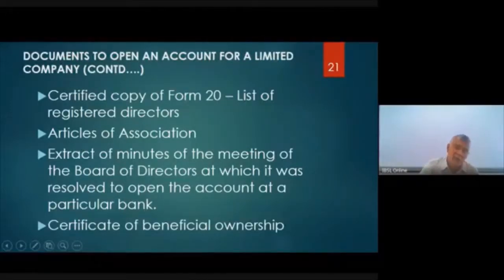Then the certificate of beneficial ownership. This is a very rare document. If there are some beneficial owners of the company, there will be a certificate of beneficial ownership. It's very rare, so don't worry about that.